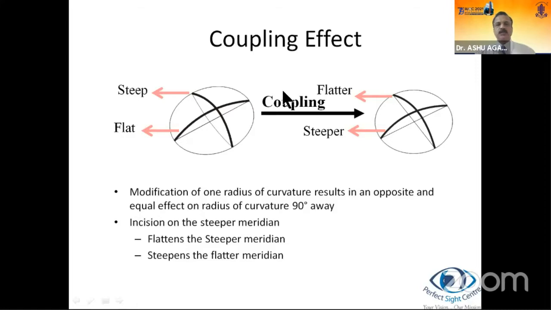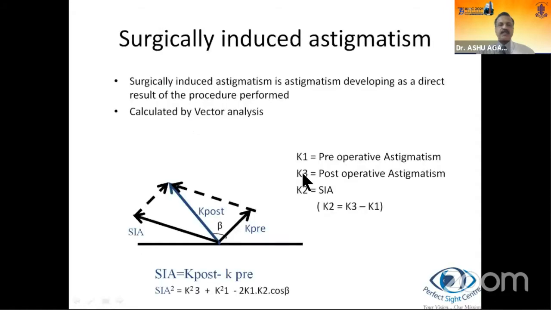A very important concept called the coupling effect. Modification of one radius of curvature results in an opposite and equal effect on the radius of curvature 90 degrees away. So this is the steeper meridian and this is the flatter meridian. If we make the incision on the steeper meridian, it would flatten the steeper meridian. This steeper meridian would become relatively flatter, and the flatter meridian would have an equal and opposite effect and would become relatively steeper. So this is how we can also control the astigmatism.